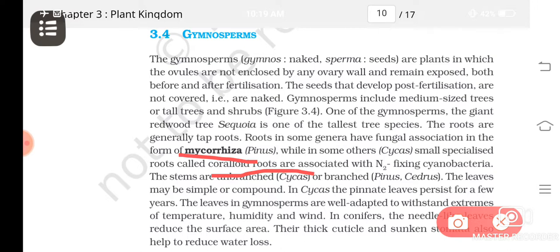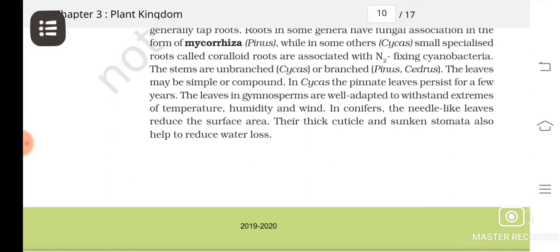And conifers like pine trees, have you heard? In them you can see they are having needle-like leaves. So what is the speciality of having needle-like leaves? Because they reduce the surface area so that transpiration rate will be less. Then they are having thick cuticle and sunken stomata. These all reduce the water loss.